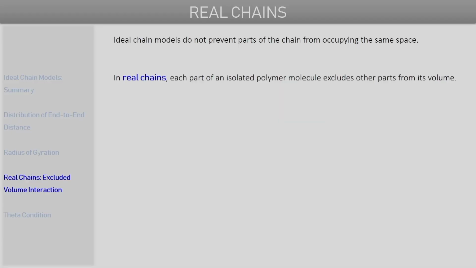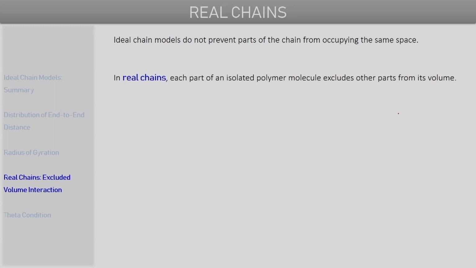So till now we have been talking about ideal chains and the different models of ideal chains. Next let us spend a little bit of time on real chains. We know that an ideal chain is an idealized concept where the polymer chain is such that even distant parts of the polymer chain do not interact with each other. If there are two monomers located far apart along the polymer chain, they can come very close in space and still not interact. That is what an ideal chain model implies.